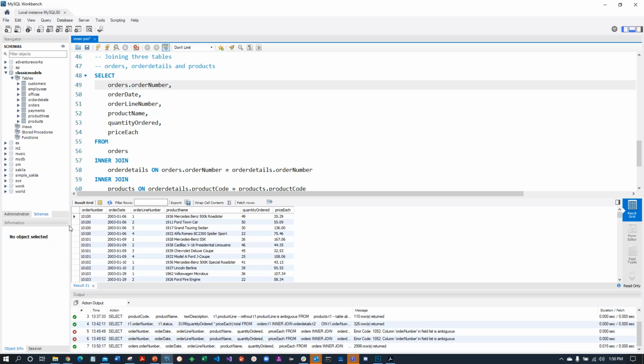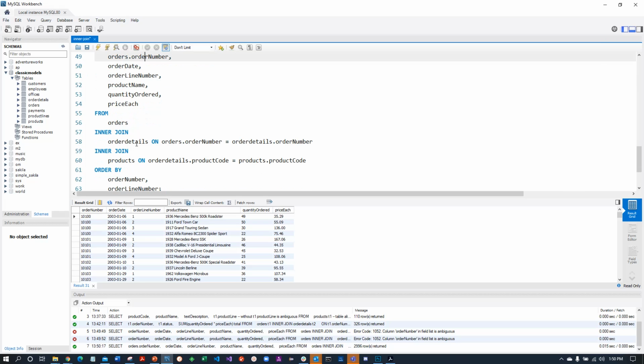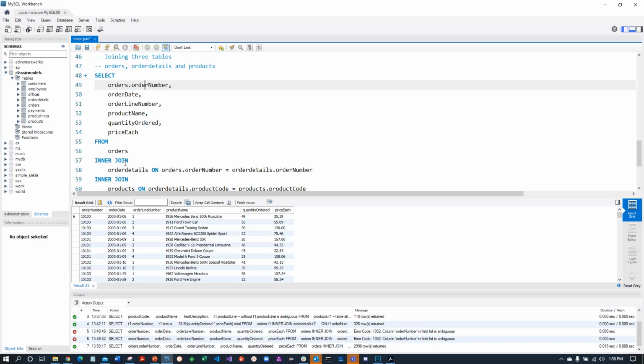Orders.order number here. Order date, again, coming from the order information. Order line number, that comes from order details. And then product name, that comes from the products table that we've joined up here. And then quantity ordered, price each. You can see how we're getting to be a packing slip here, right? Joining it with customer information, we'll get some more information that we would also need to put together a packing slip or an invoice here.